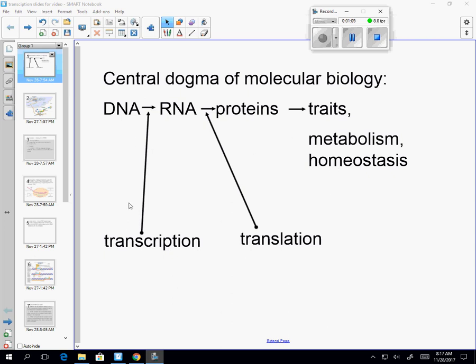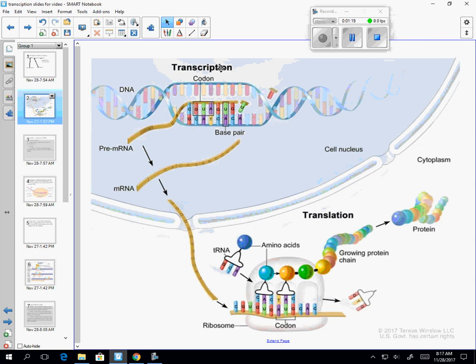So much is relying on this, so this is why we call this our central dogma. This is what everything is based on. It certainly leads into many units of biology. All right, so I wanted to show you this picture to get started.